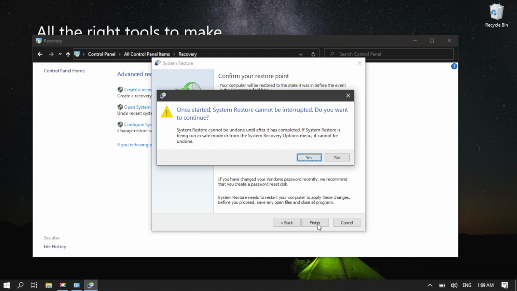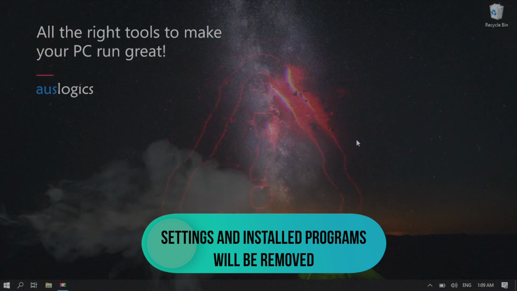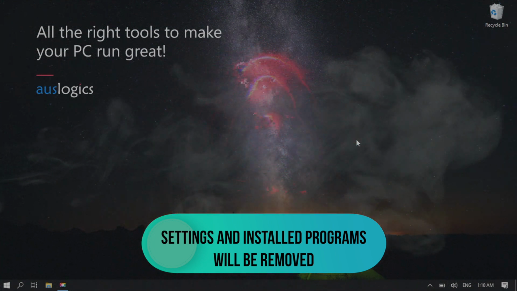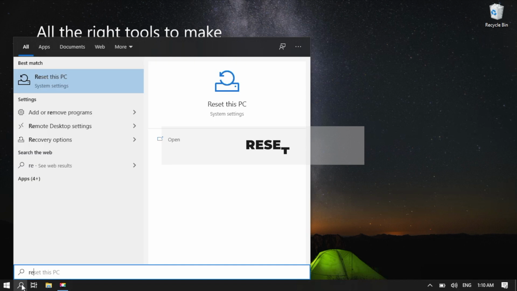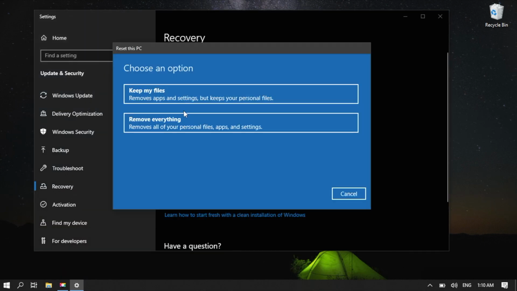If this did not help or you do not have a recovery point, reset your PC. Note, this option allows you to keep your personal files. However, all your personal settings and installed programs will be removed. Go to the search icon. Type Reset, then hit Enter. Choose Reset this PC and follow the instructions.